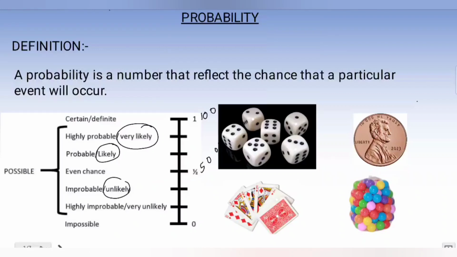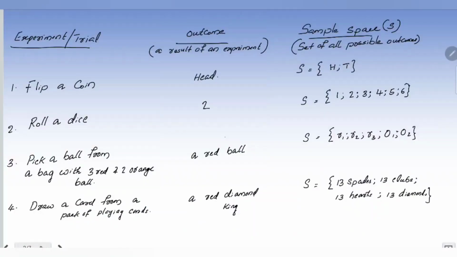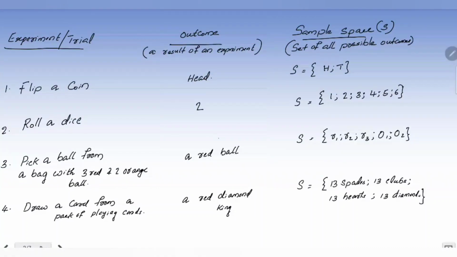Now the pictures, these are the experiments that we do in probability. Most commonly used experiments. These are the terminologies that you need to know if you study probability. First one is the experiment or trial. You can see the examples. With the help of examples, you can understand very easily. The examples are: flip a coin, roll a dice, pick a ball from a bag with 3 red and 2 orange balls, draw a card from a pack of playing cards. These are the experiments that we usually do in probability questions.